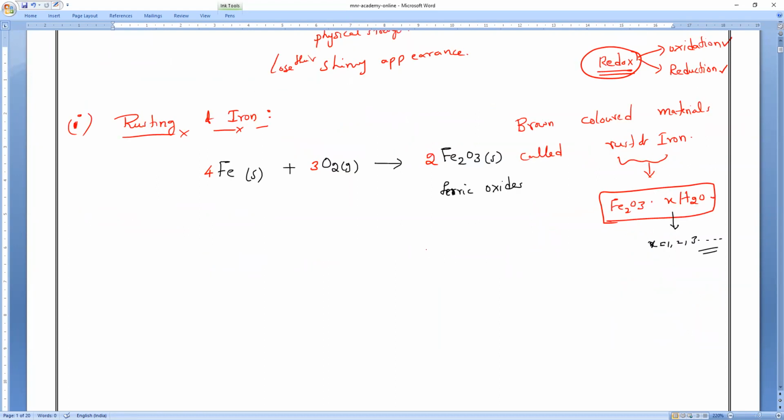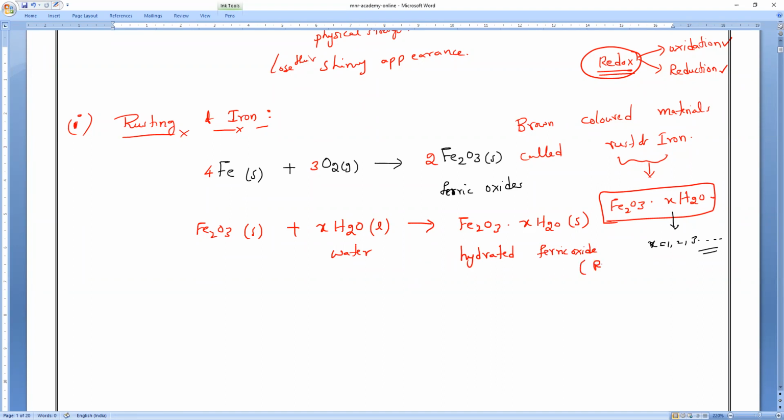Yes. So that is what. Now this Fe2O3 reacts with the water vapor, that is, moisture or liquid water, whatever it is. So it will form Fe2O3·xH2O. I'm not specifying the number of water molecules because it will vary from place to place. Understand? So Fe2O3·xH2O is what we call hydrated ferric oxide.